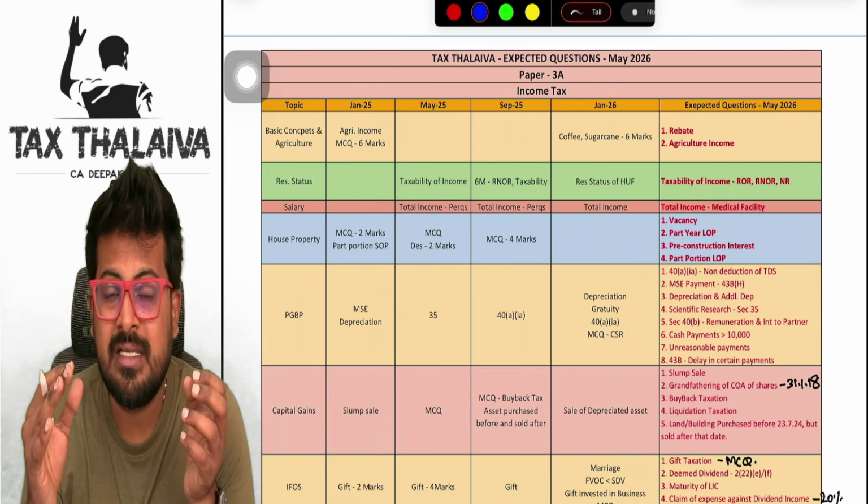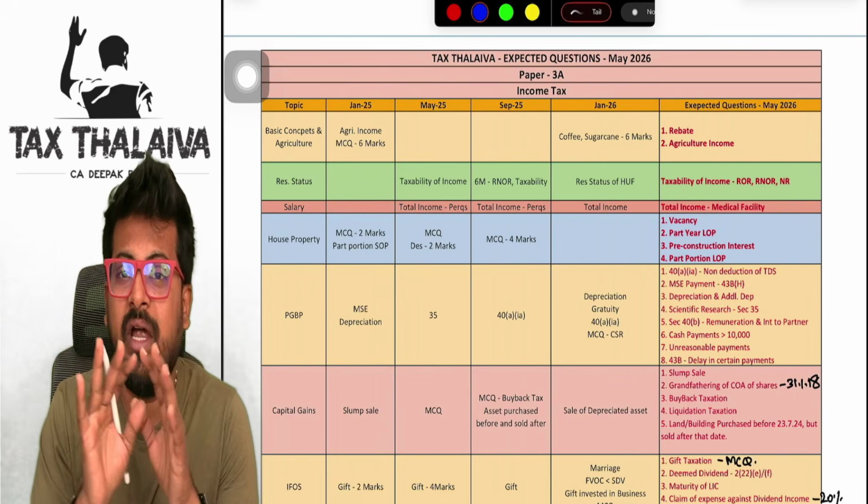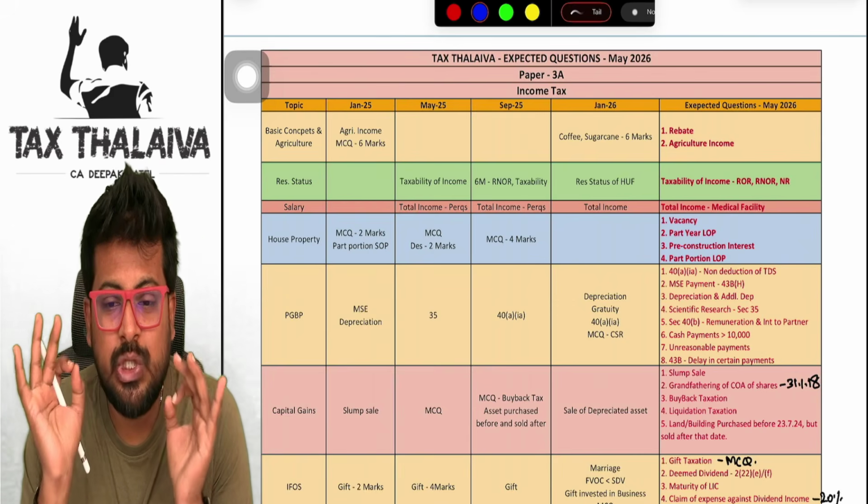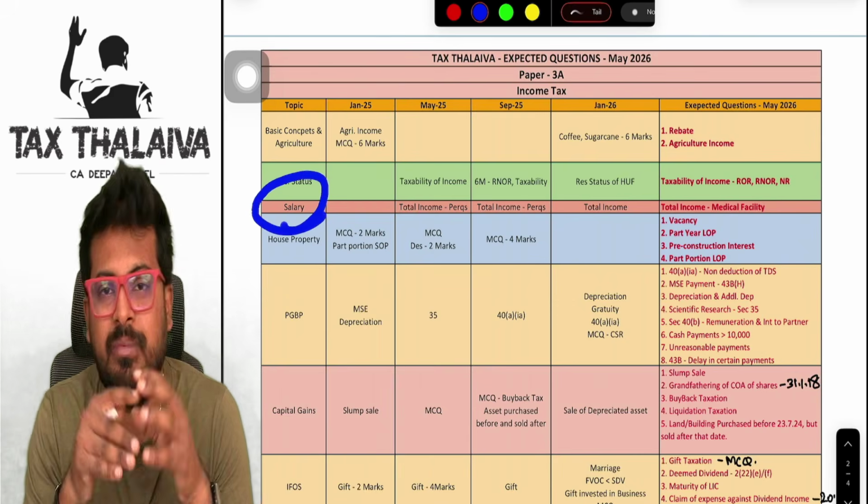Depending on the residential status and whether it is a foreign income or Indian income, that kind of a model, I think they may test you in this attempt. Now, coming to the salaries chapter, guys.